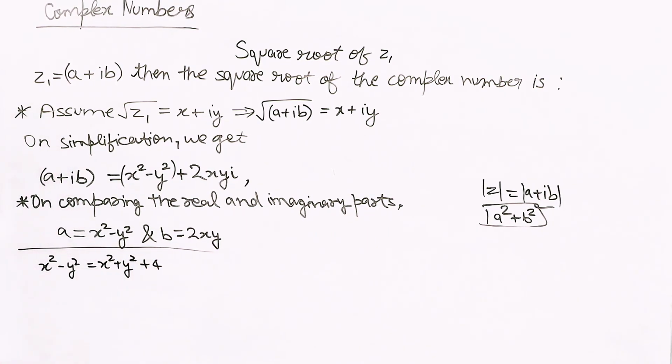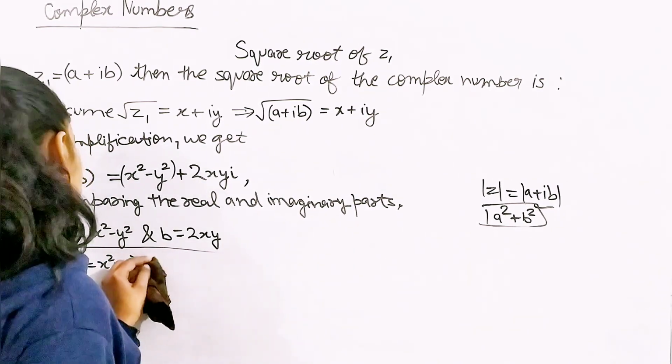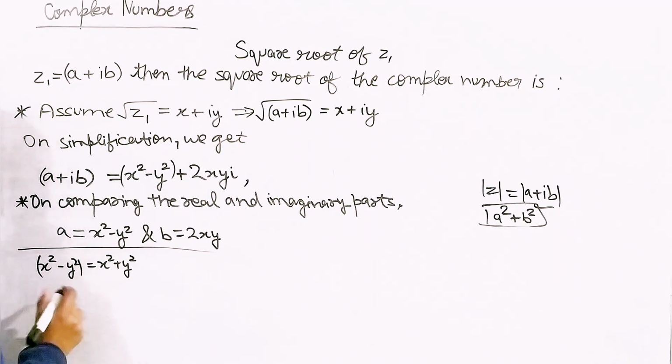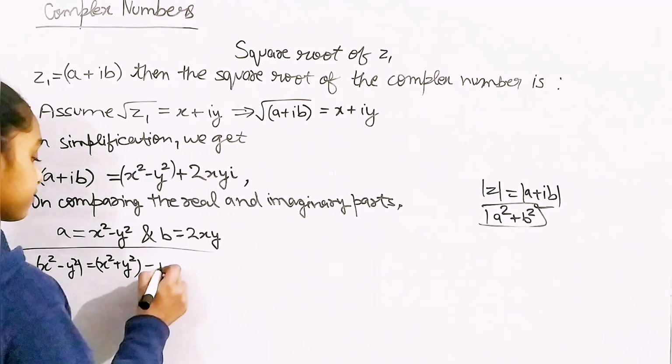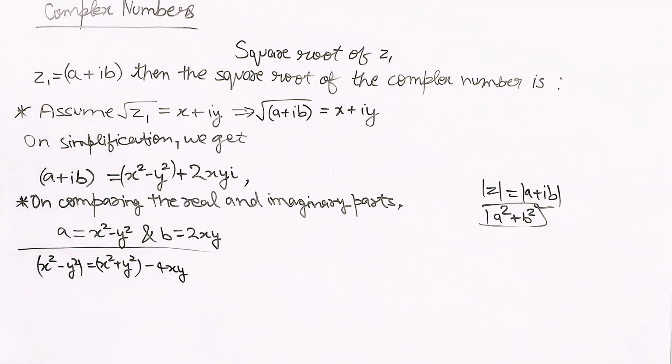Okay, wait a second. I'm going to write minus here, okay? Minus. Right? Yeah, so just have a look. x squared minus y squared is equal to x squared plus y squared minus 4xy. You can even add iota if you want to.